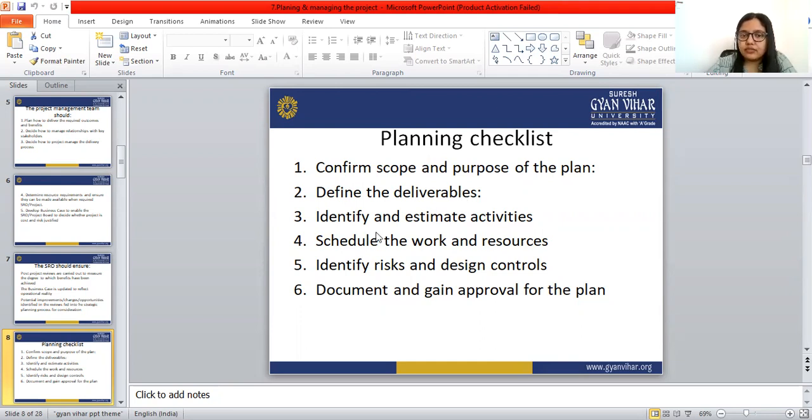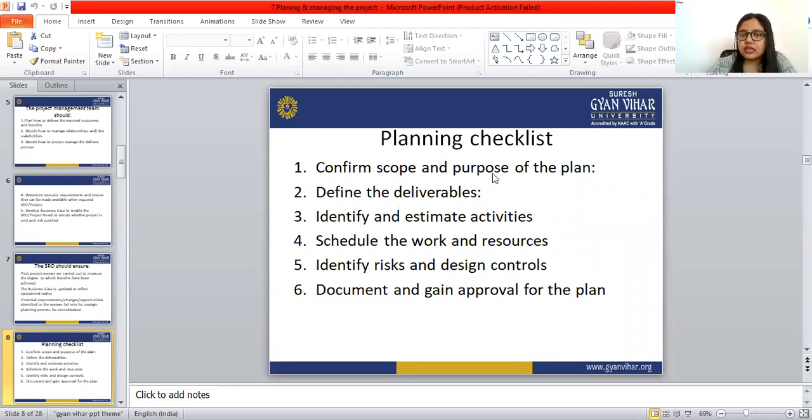Third is identify and estimate activities. Then schedule the work and resources, identify risk and design control, and document and gain approval for the plan.